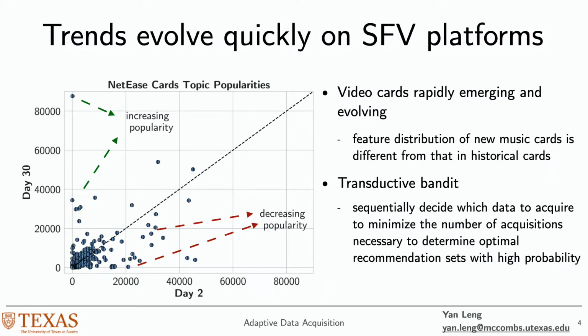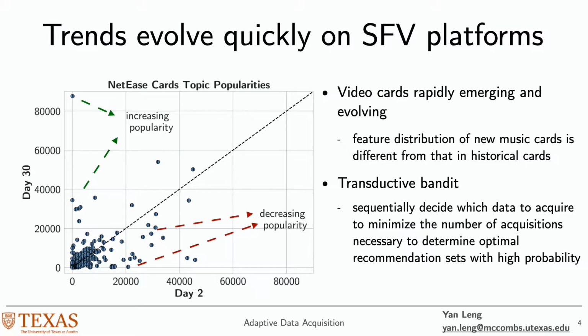Another challenge on these platforms is that these short video contents rapidly evolve. New trends surface and outdated content no longer appears. Here is another example. The X and Y axes show the total view time for each topic on NetEase at the beginning of November in 2019 and the end of the month. The points lower than the diagonal line correspond to topics with decreasing popularity, and the ones above the diagonal line show the ones with increasing popularity.